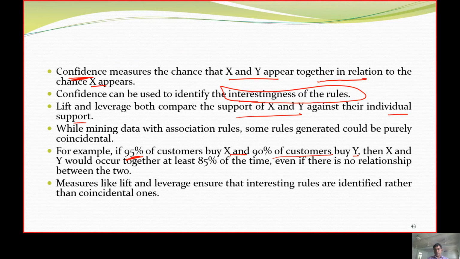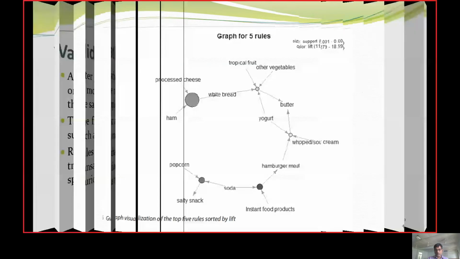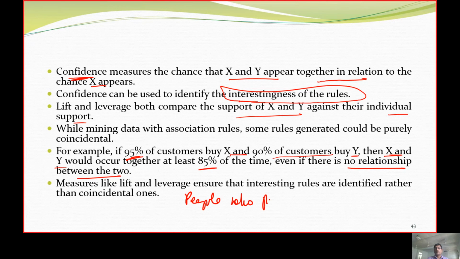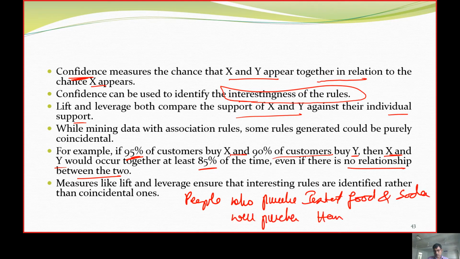But there is no relation, as I was telling in the lift rule: people who purchase instant food and soda will purchase a hamburger. So burger is independent, soda is independent, instant fast food is independent.